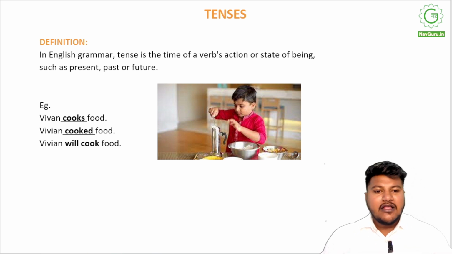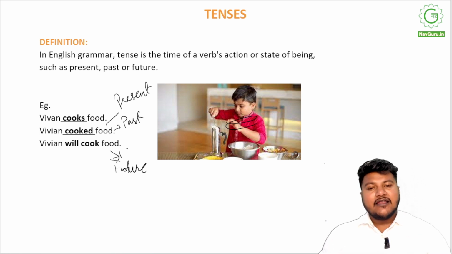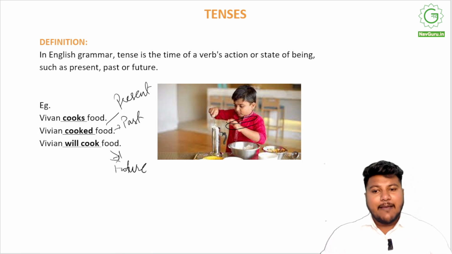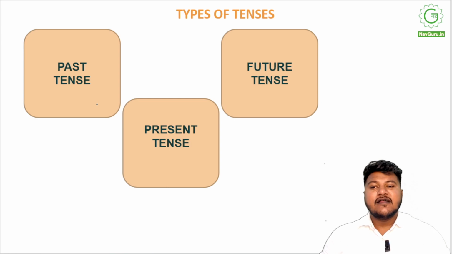For example, if Vivan is cooking food, and I say Vivan cooks food, this is present tense because he's doing it. If I say Vivan cooked food, this is past tense because it has happened. And if I say Vivan will cook food, it is future tense. All right. So something that is happening currently is present tense. Something that has already happened is past, and something that will happen is future tense. So these are the three types of tense: past, future, and present.